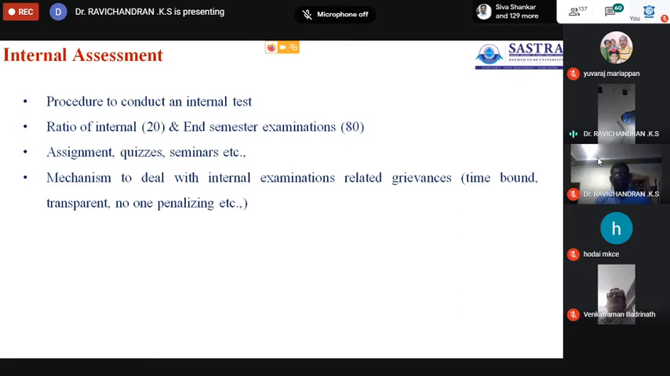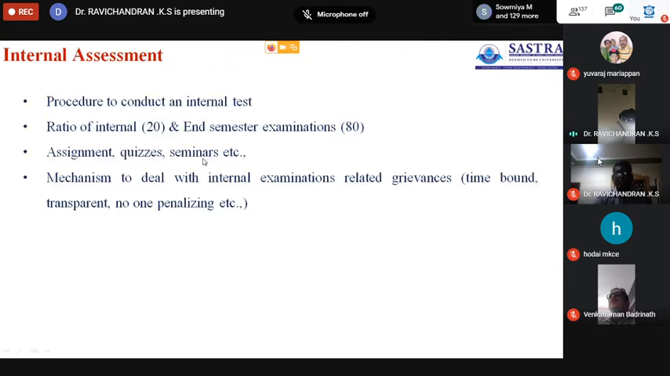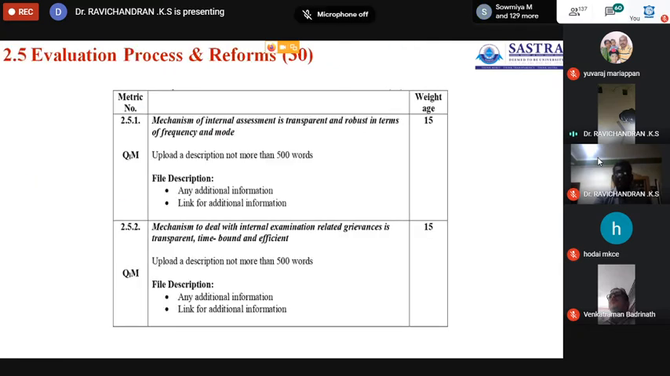This is not only for the monthly test, it's also for the end semester examination. Those rules and regulations, everything should be recorded in the second part of the evaluation process and reforms.